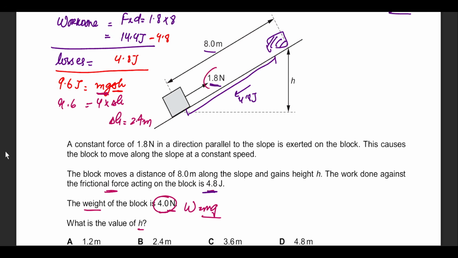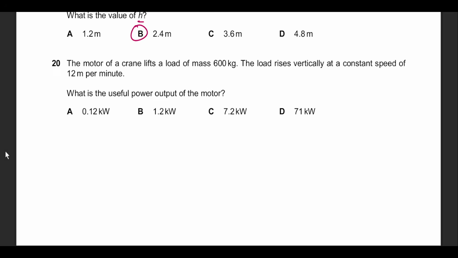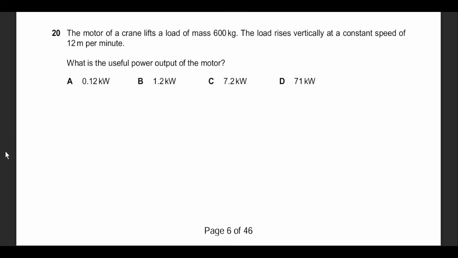With all the effort from 1.8 newtons, even after losing some energy to work done against friction, we are still going to be good enough to take this up to a height of 2.4 meters. The answer is going to be option B, the second option. Question number 20 again is a repeated question, not in terms of value, but in terms of concept.